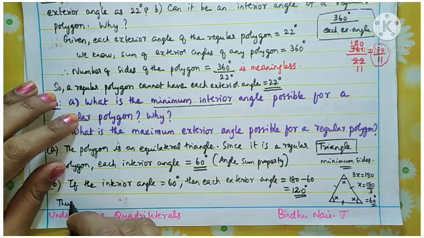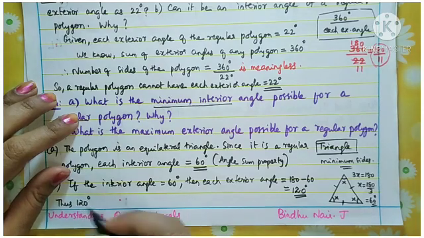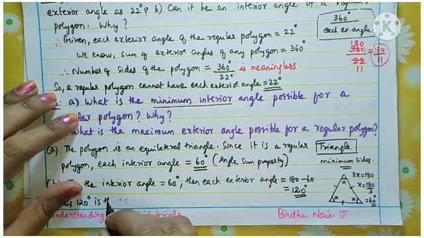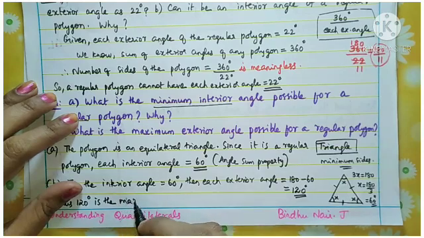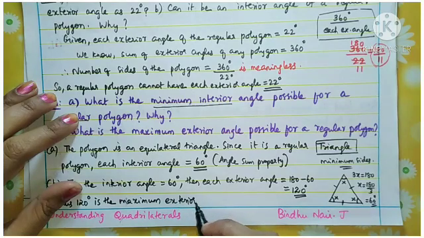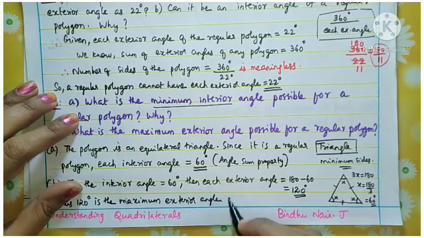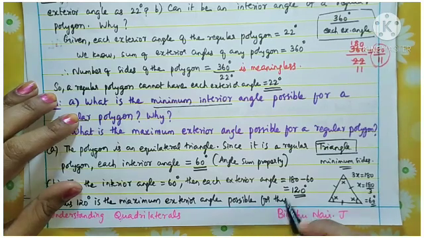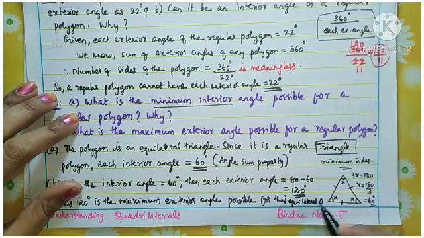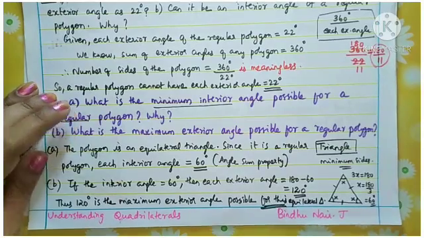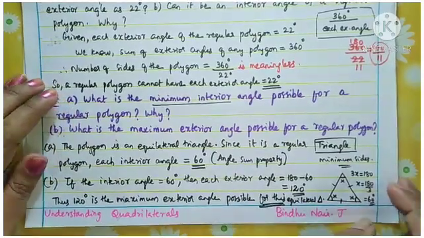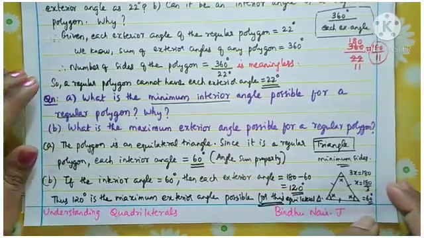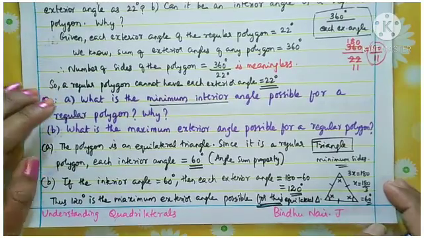Thus, 120 degrees is the maximum exterior angle possible for this equilateral triangle. Understand? So here in this question we are discussing the equilateral triangle because it is the regular polygon with the minimum number of sides.